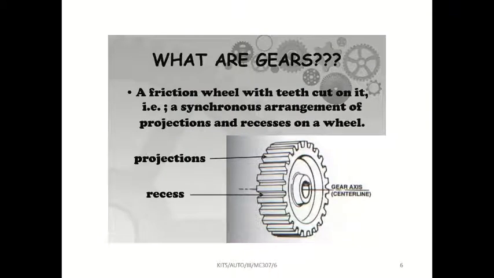So, what is a gear? First of all, gears came out of wheels. After the use of wheels, they found gears. If there are projections and recesses in the wheel, that is called a gear. See, this teeth part is called the projection and this groove part is called the recess.